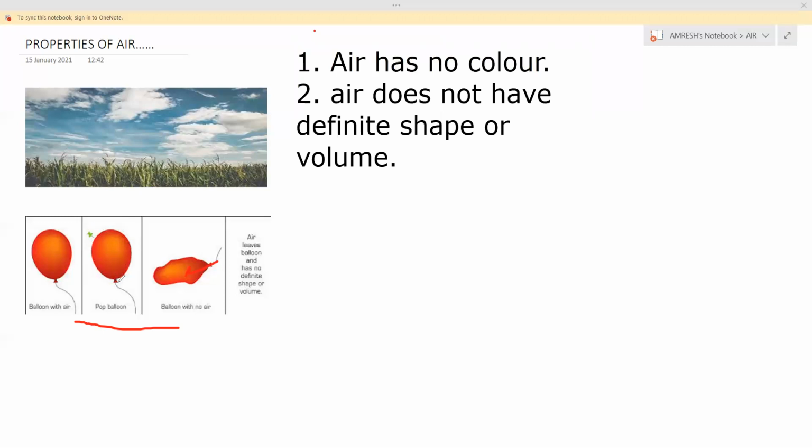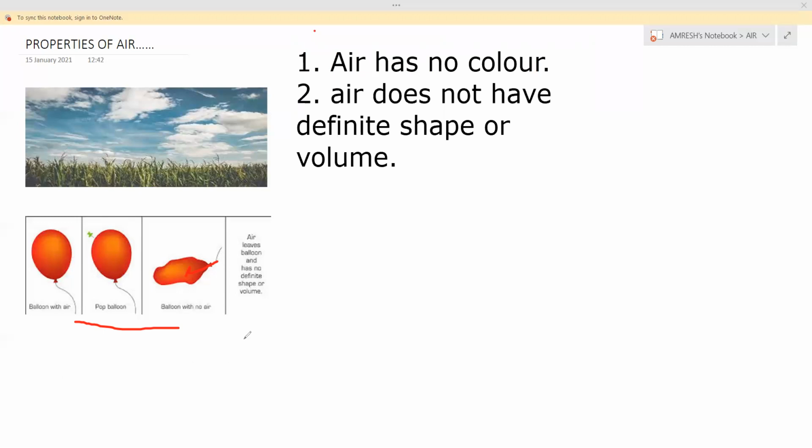Because we are putting air into this balloon, and air has no definite shape. If we put air in this balloon, it will pop up. If we put air into anything, it will take the shape of that. And when we pinch this, the air comes out and the balloon gets its original shape. Means the air leaves the balloon and has no definite shape or volume.